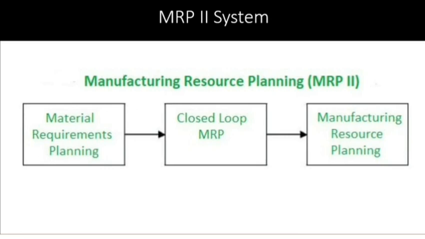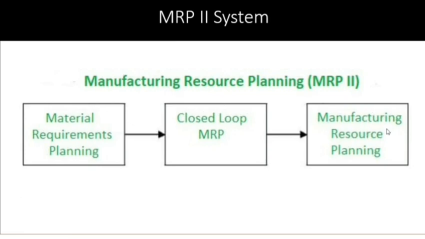Suppose in the MRP1 system you were scheduling every day like 10 adult bicycles and 10 children bicycles. Here you don't go with the traditional method every day. Instead, based on the feedback from the customers and the market, you will customize every day. That is what your closed loop MRP does.